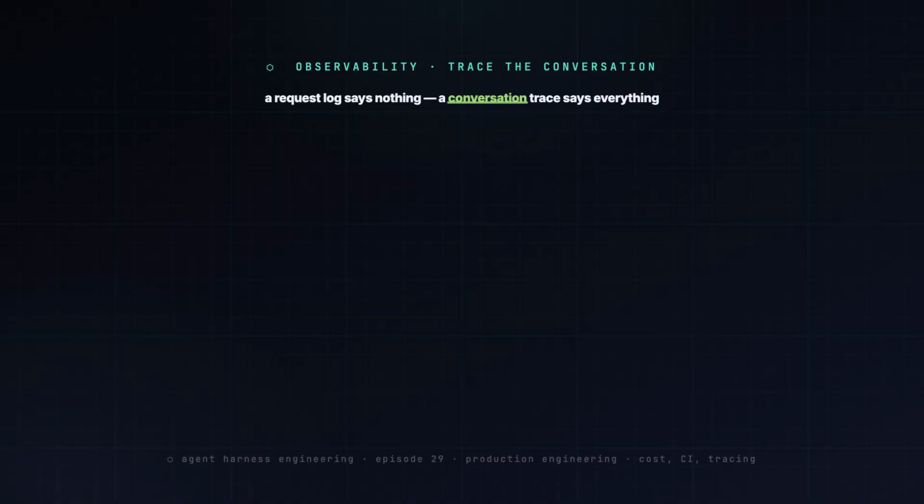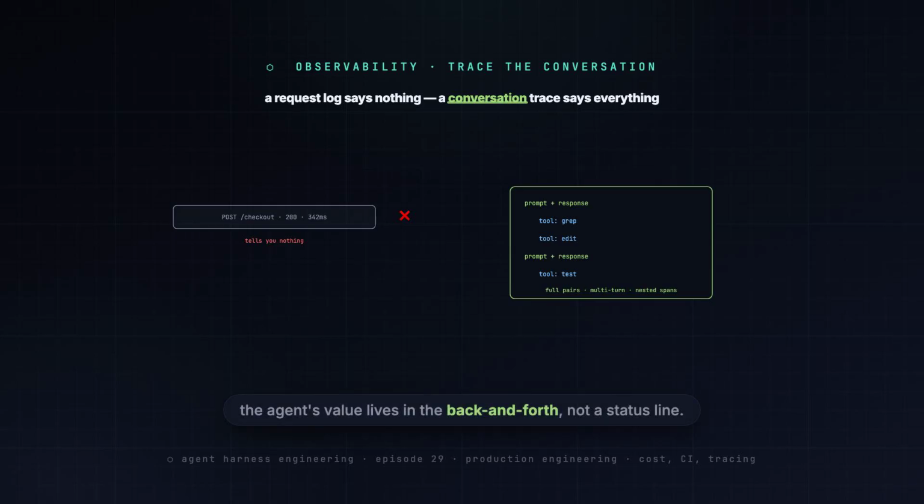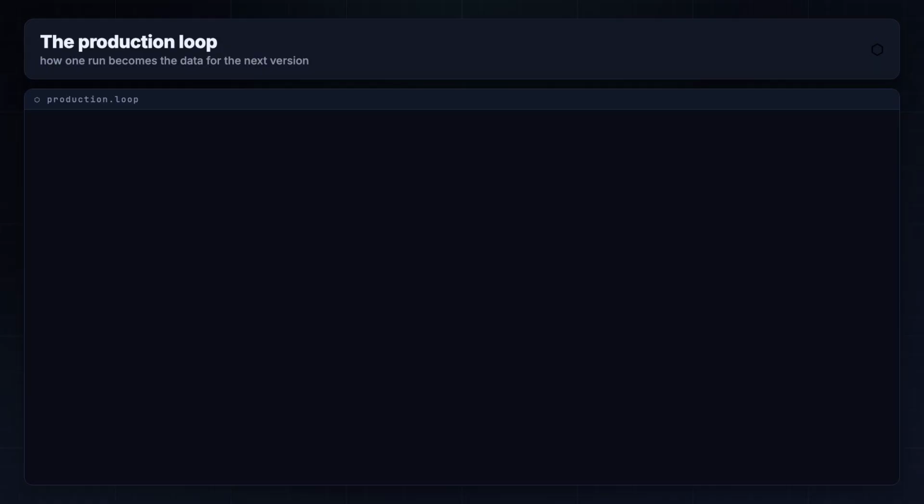And observability. Traditional monitoring logs post checkout 200, 342 milliseconds. Useless here because the agent's value lives in the conversation itself. A trace has to preserve the full prompt and response pairs, the multi-turn context, and the trajectory with nested tool spans. Flatten that and you lose the structure that explains what happened. Let me show you the whole production loop as one diagram. How a single run becomes the data that makes the next version better.